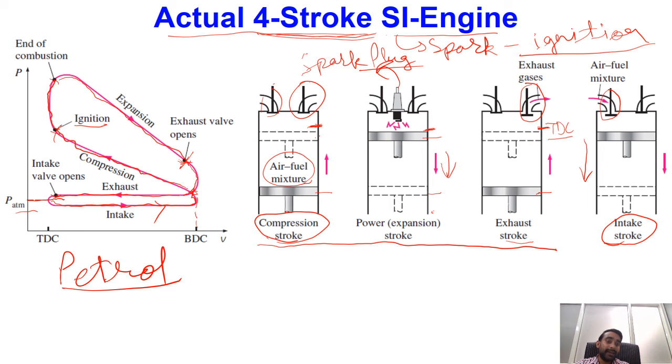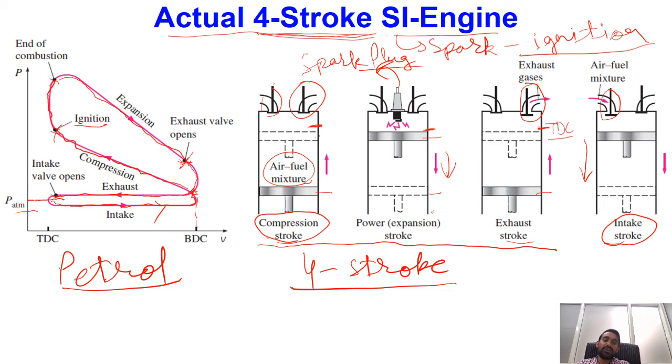Then exhaust of the gases takes place in one complete stroke, and in the final stroke there is intake. Because the piston covers the stroke length 4 times to complete this entire cycle, we call this engine a 4-stroke engine.